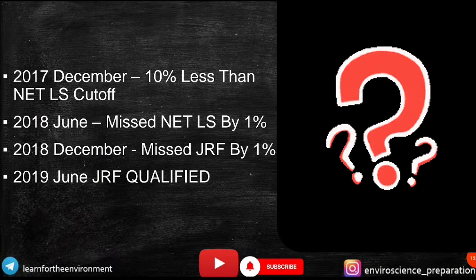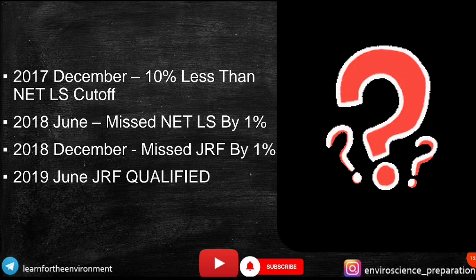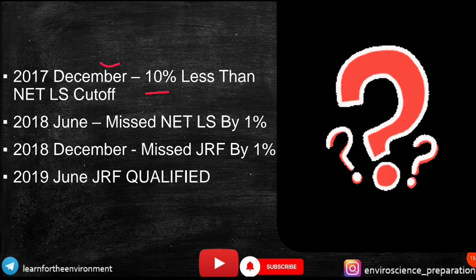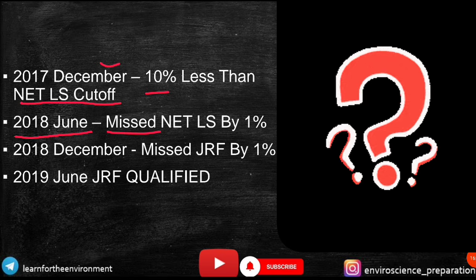Next slide, I will tell you about a person who was preparing for UGC NET Environmental Science and how he went from one phase to another. In December 2017, that person scored 10% less than the NET LS cutoff. In the next attempt in June 2018, that person missed the NET LS by 1%.